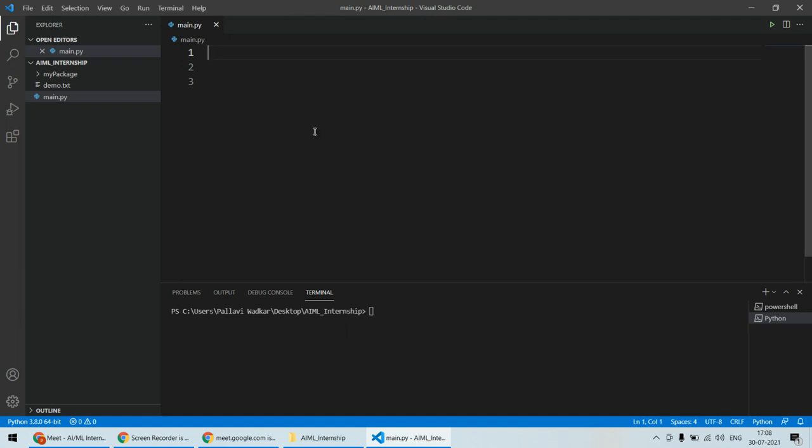Here I'll put some content in this file, let's say hello Python, something like this. This will be some content in that file, and I want to load that file and read content from it in my Python environment.